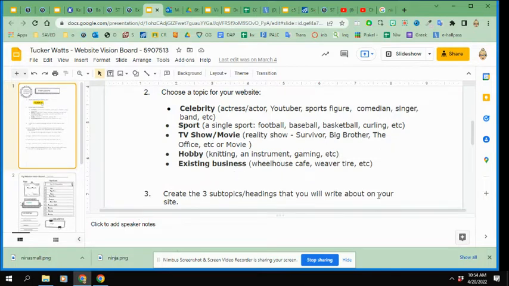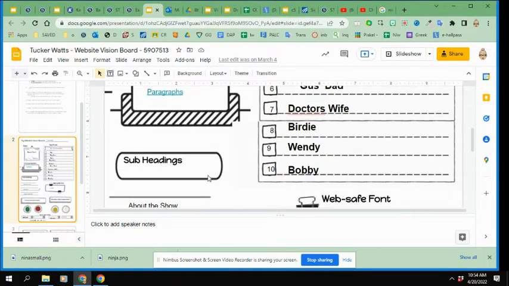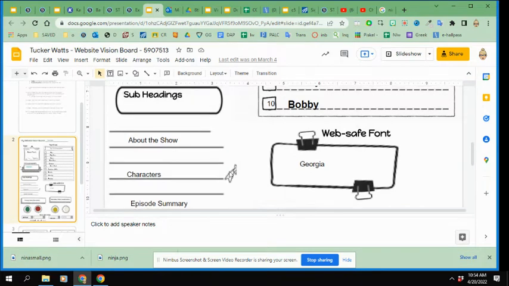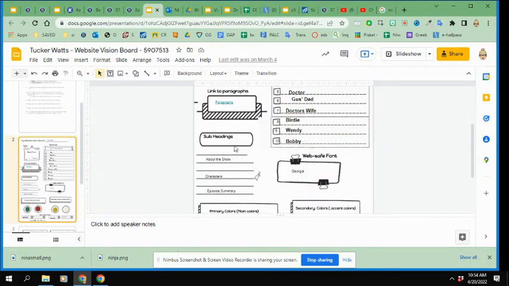Existing business, you can pick a business in town and redo their website. Okay. So those are your topics. Once you have that, you put that in the topic bin. We're then going to skip down to subheadings. So once I have my topic, I need to determine what it is I'm going to talk about on my website. Like, what are 3 major things I'm going to talk about?